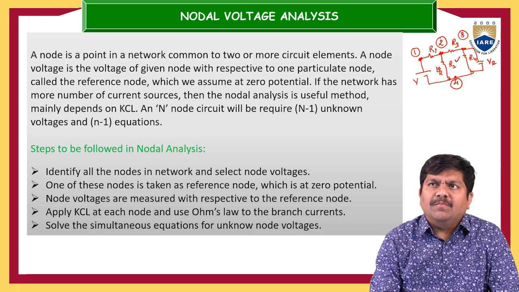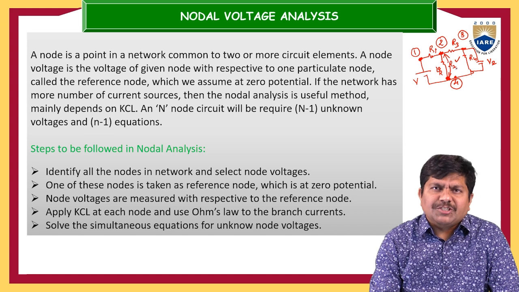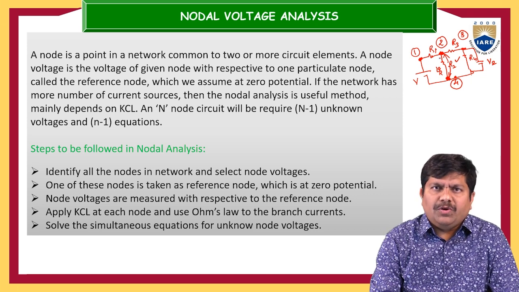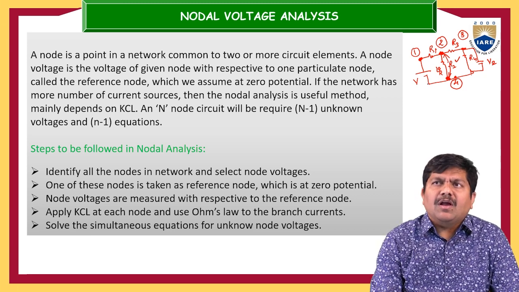The drop may be between this point and this point. This is the drop. So, this voltage drop can also be called the node voltage at node 2. So, what is the node voltage of 2? Node voltage of 2 is what is measured at that particular node. Node voltage is the voltage of that particular node with respect to a common node.